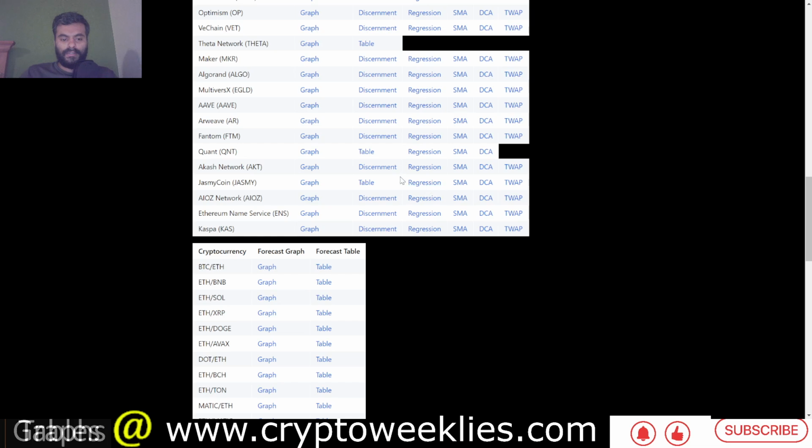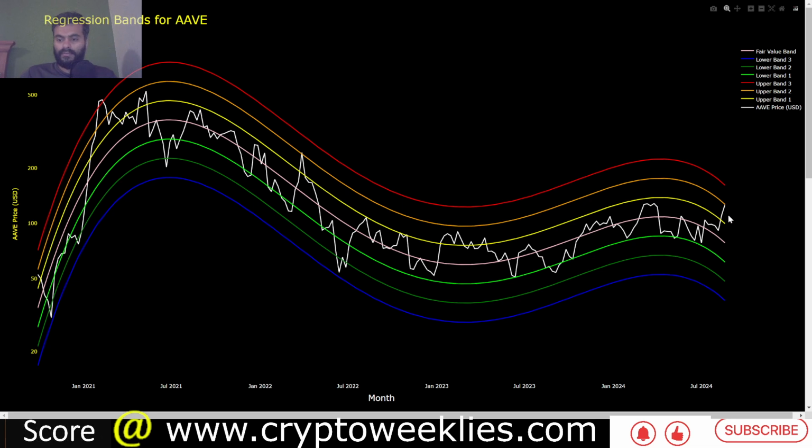We'll analyze a little bit further the regression based valuation for AAVE. If you were to believe that the prices, especially starting early or mid 2024, are in a downturn, this is a key level to watch. This is a 2 standard deviation ceiling. The price has a 95% chance to correct back to the fair value. The fair value per this analysis for AAVE is around $78.